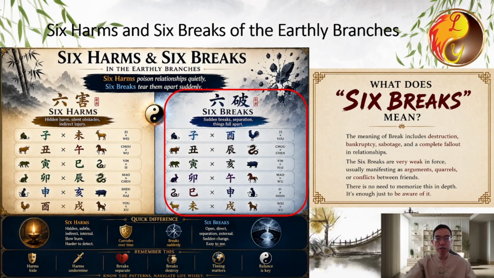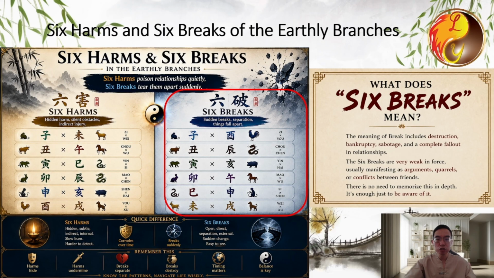The earthly branches also have a relationship called the 6 breaks: 子酉, 辰丑, 寅亥, 卯午, 巳申, and 未戌. The meaning of break includes destruction, bankruptcy, sabotage, and a complete fallout in relationships. The 6 breaks are very weak in force, at most manifesting as arguments or minor conflicts between friends. So it's enough just to be aware of them.